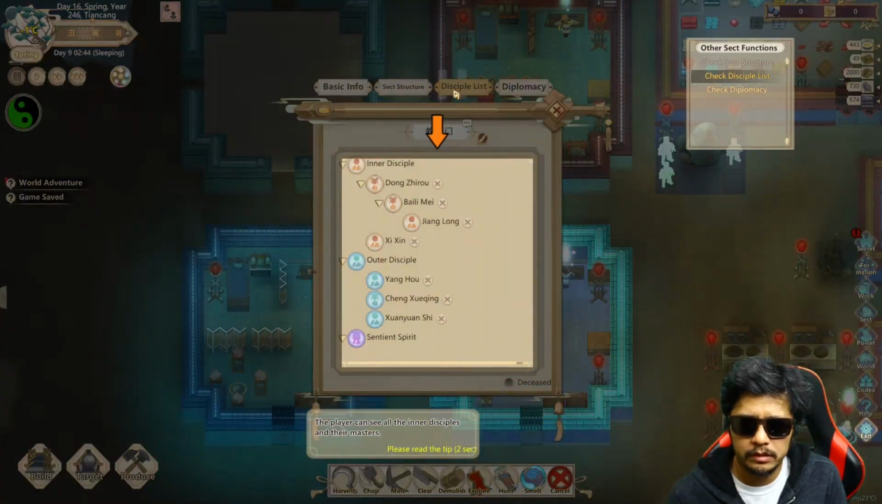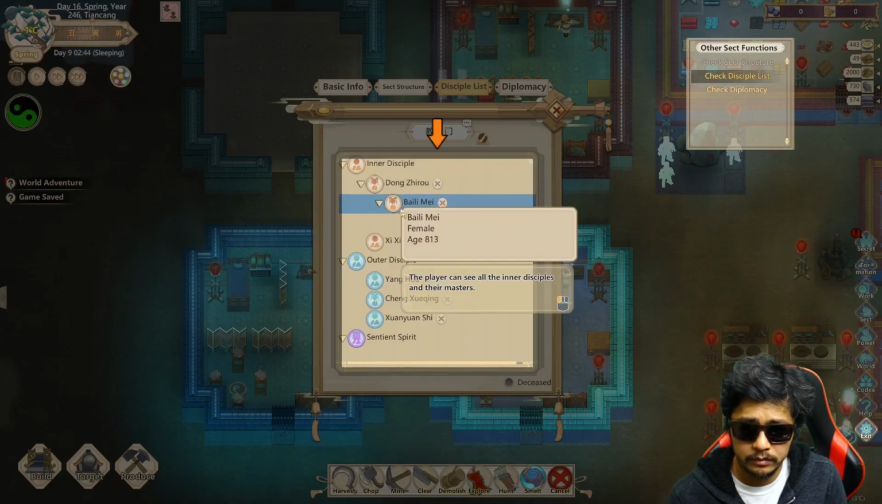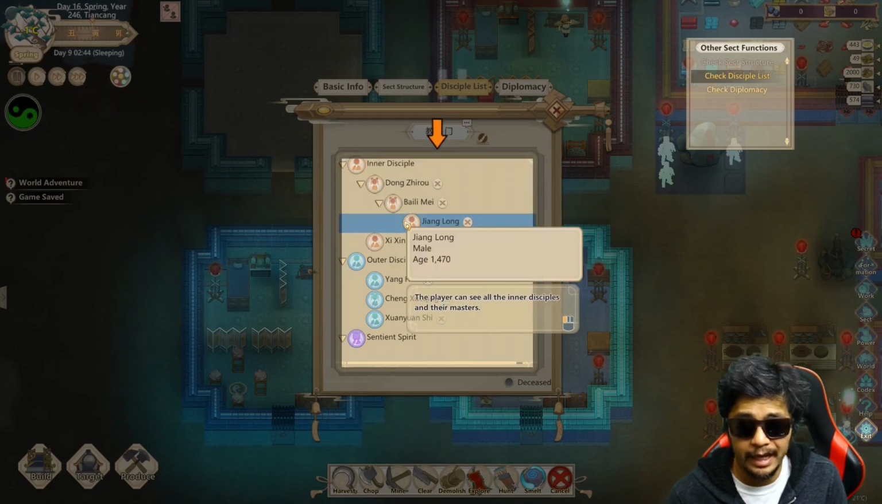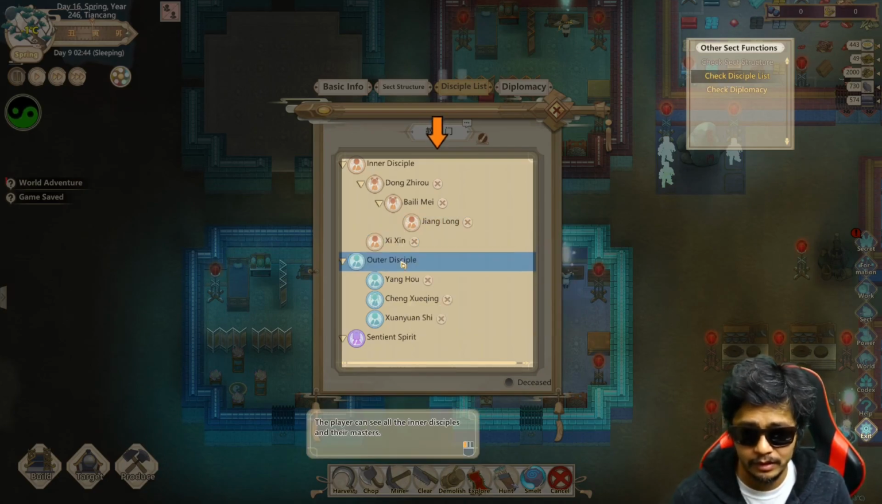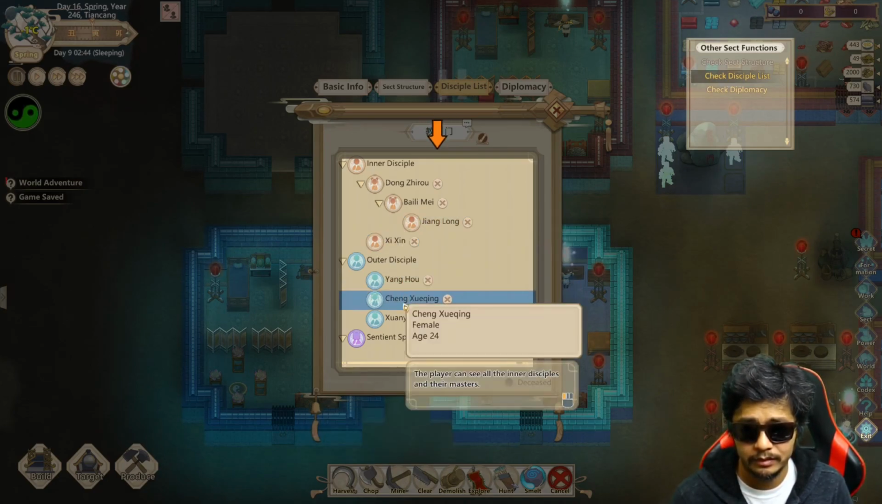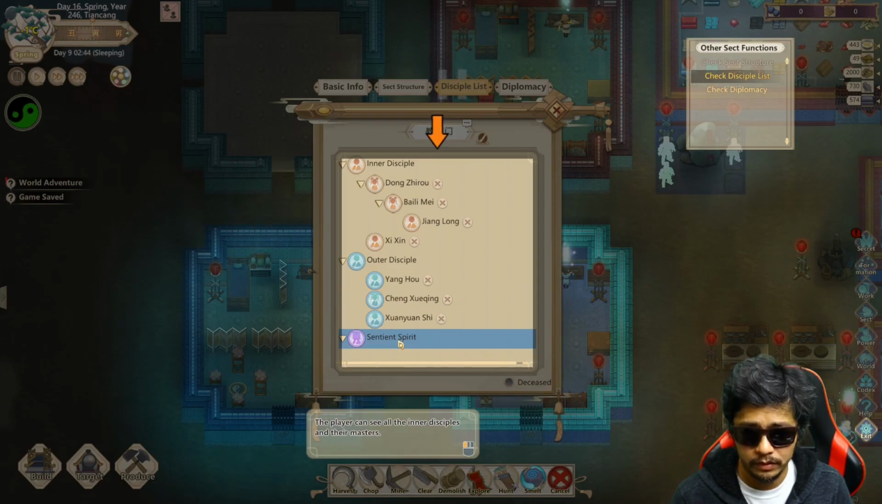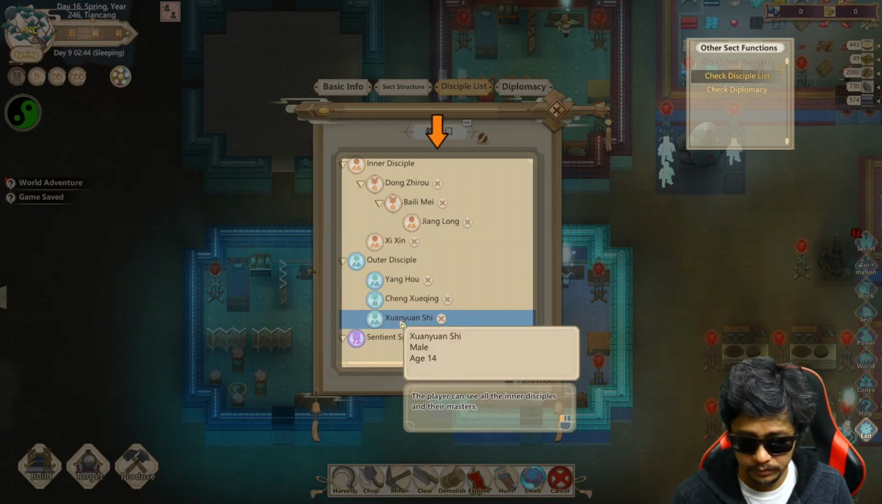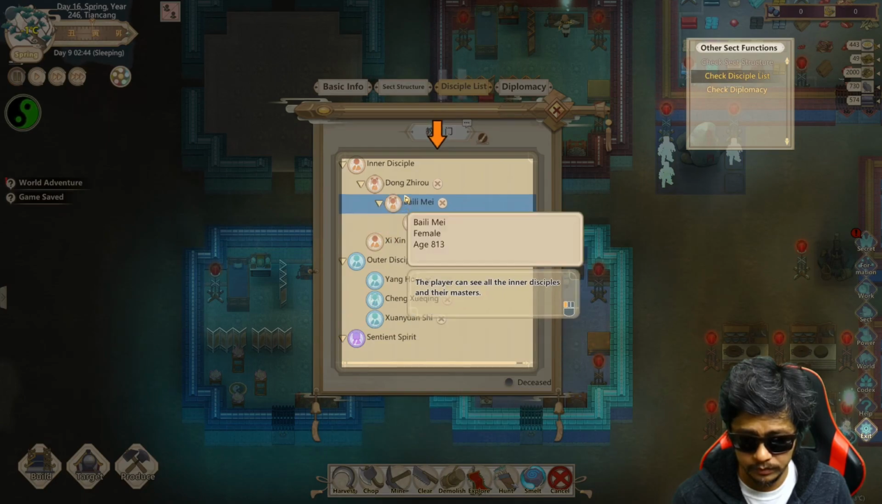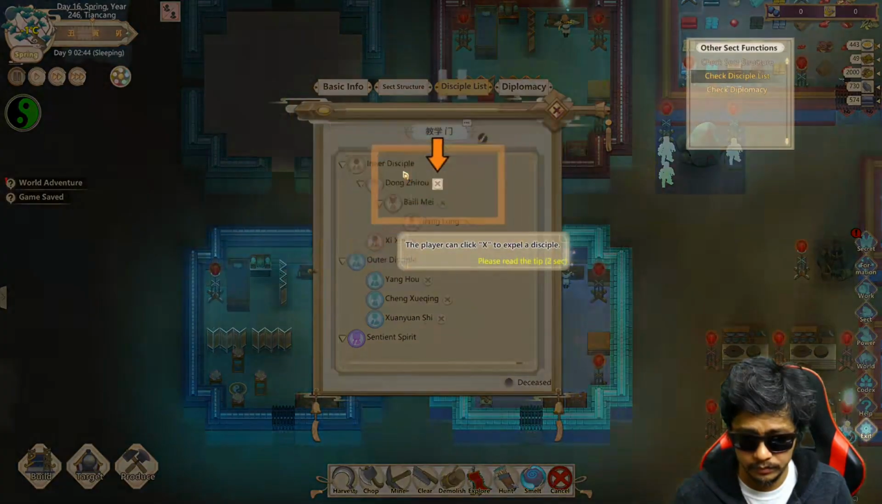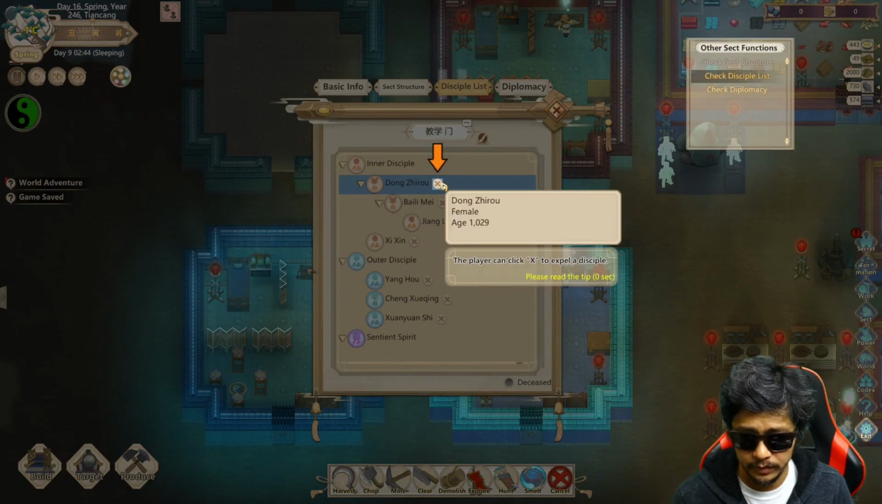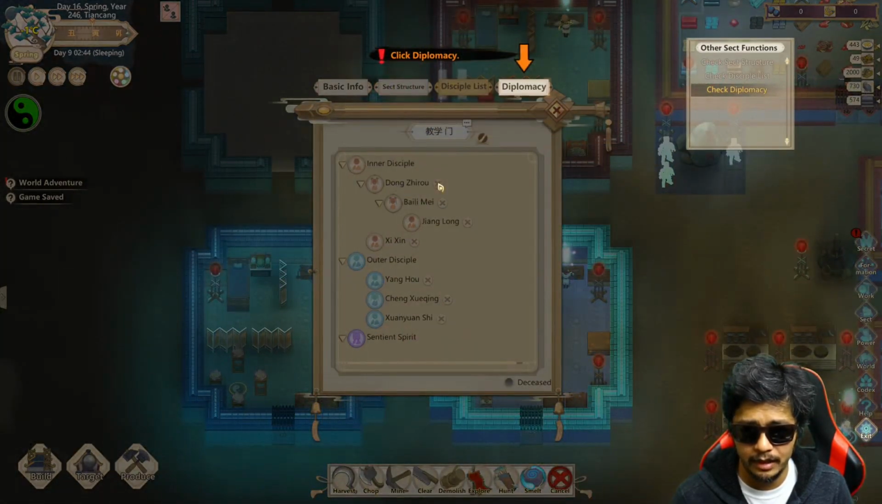Disciples list. Age 1470. Cool. Can X to expel a disciple. Get out here.